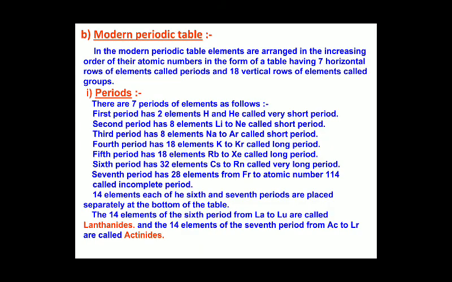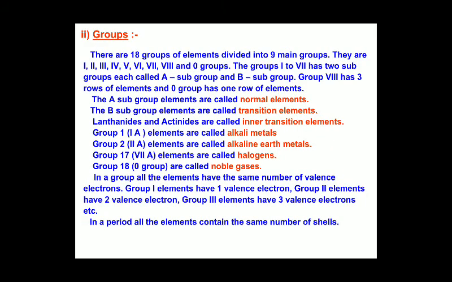Now we're going to see the groups. In the modern periodic table we have 18 groups, and we have a zero group also. What is the zero group? The 18th group is called the zero group.